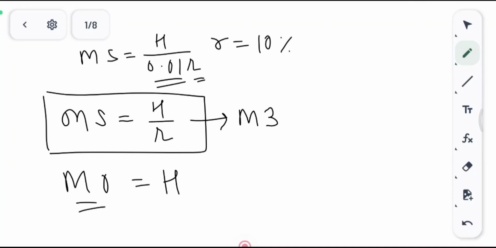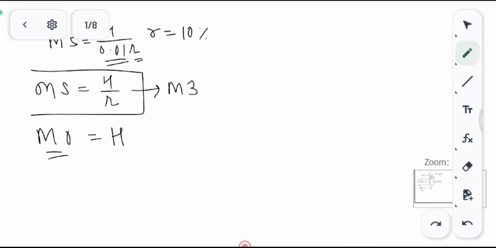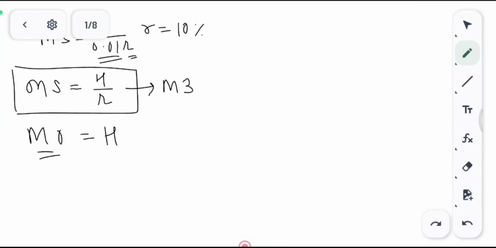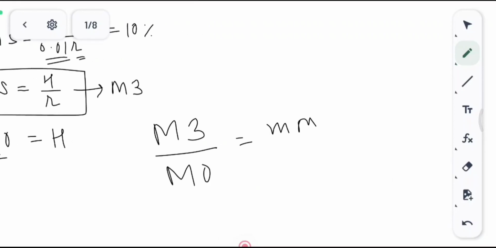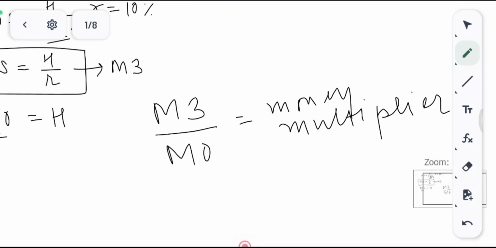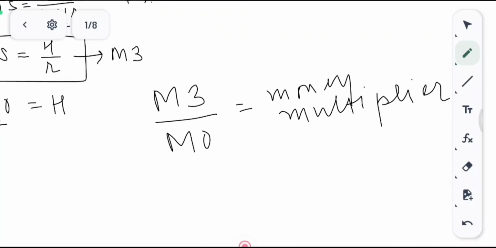So you can see what the money multiplier is. The ratio between how much money supply is there in the economy and how much money the central bank infused in the economy is known as the money multiplier. So money multiplier is equal to M3 upon M0. So money multiplier simply means how much money the central bank infused and how much money eventually is there in the economy.